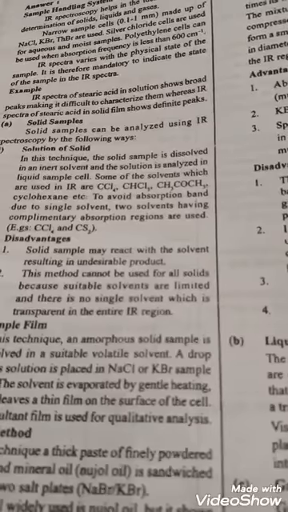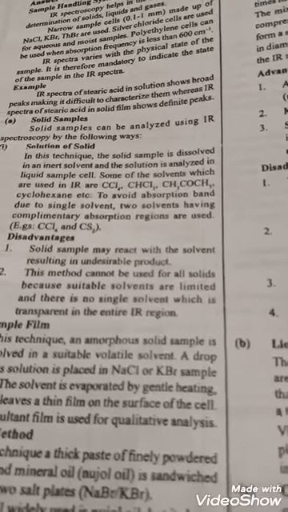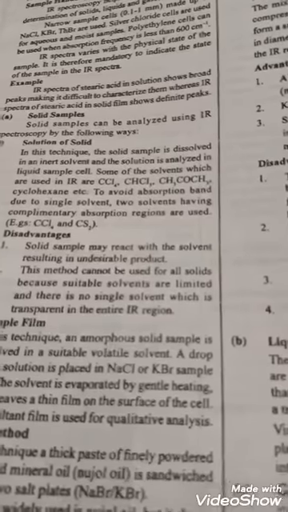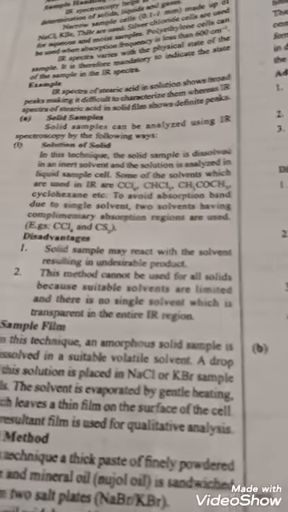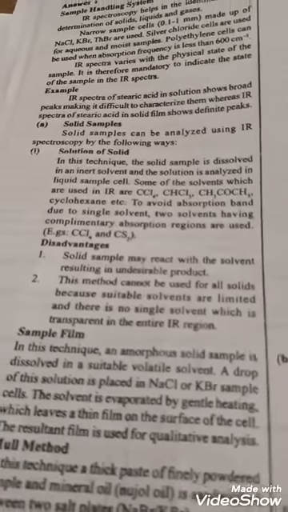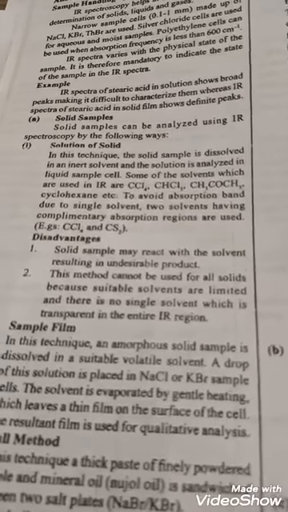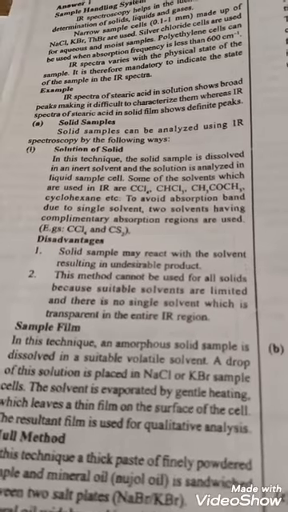IR spectrum varies with the physical state of the sample. It is therefore mandatory to indicate the state of the sample in the IR spectra. For example, the IR spectrum of stearic acid in solution shows broad peaks, making it difficult to characterize them, whereas the IR spectrum of stearic acid in a solid film shows definite peaks.